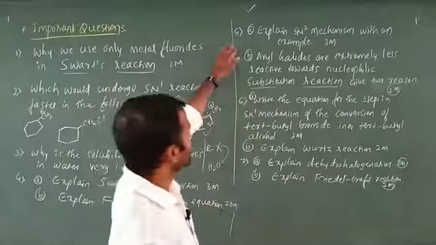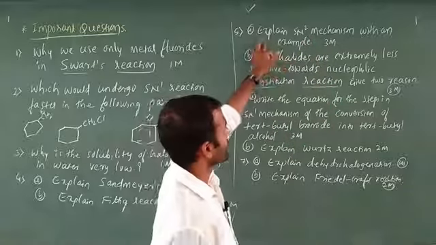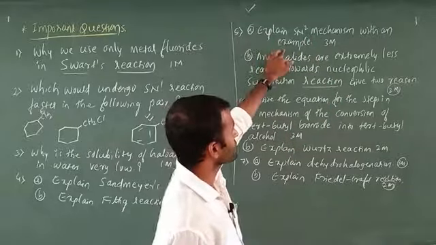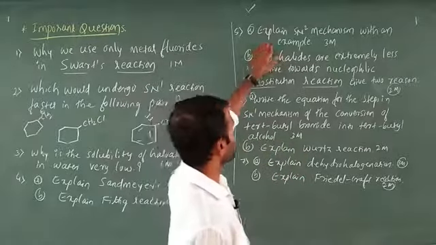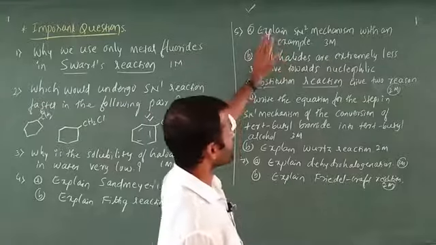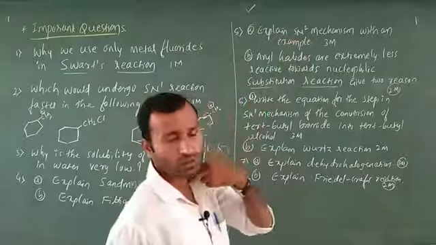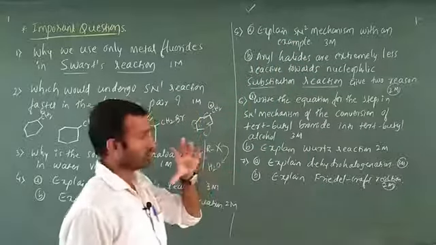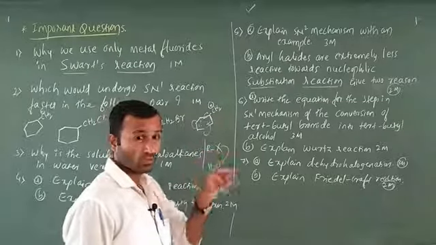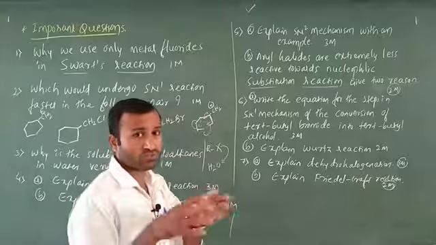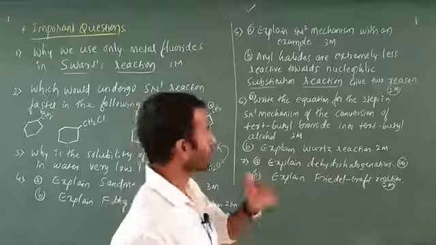The next question, number 5th: explain SN2 mechanism with an example. Explain SN2 mechanism with an example means you have to take directly what I told in the regular video. In that you have to take any example, you have to take chlorine or bromine. After that it is compulsory to mention the namings. For example, chloromethane is there, bromomethane is there. After that there is formation of intermediate product. All those points you have to write compulsorily below that structure.